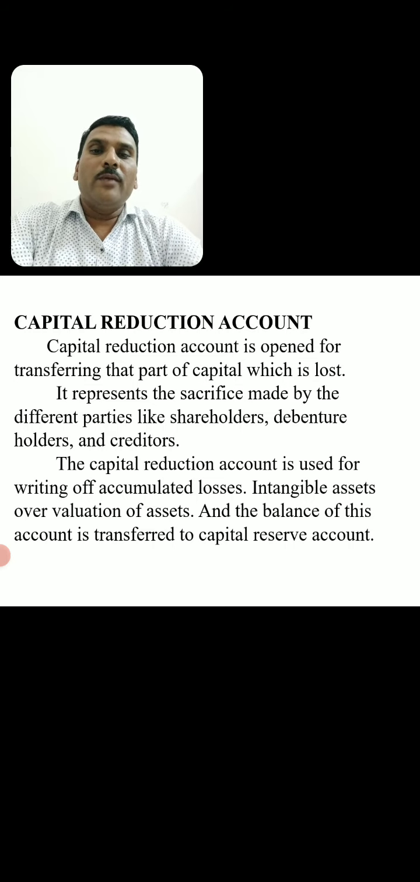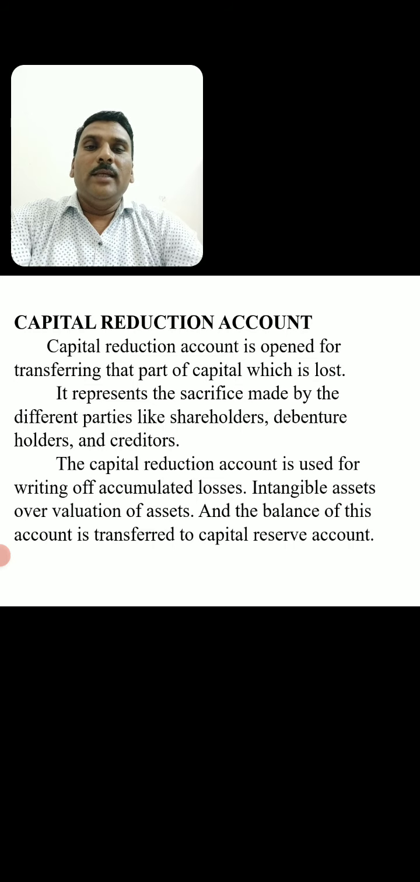So, first of all we have to transfer the part of capital, that is the sacrifice made by the equity shareholders, preference shareholders and debenture holders, and then we have to make the total on the credit side. The same amount is utilized for writing off the accumulated losses, intangible assets, overvaluation of the assets, and the balance of the account is transferred to the capital reserve account. After writing off the accumulated losses, if there is any balance in the capital reduction account, such balance is transferred to the capital reserve account.